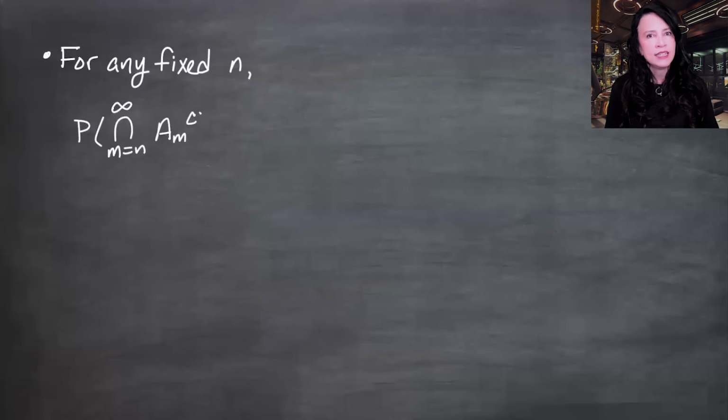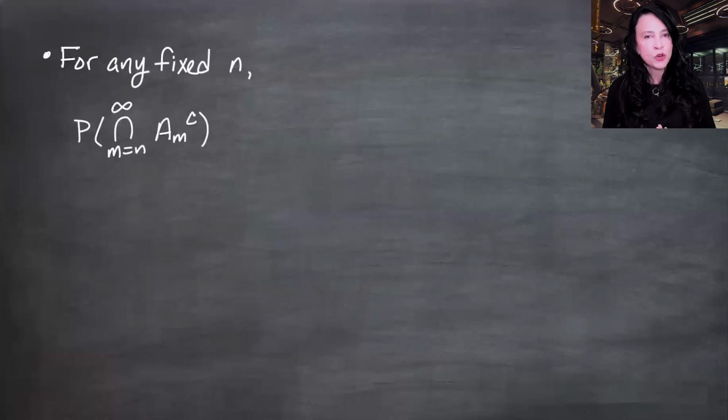This is an intersection of events that are independent, using property 1 of those things we showed right before the proof. If the A's are independent, then the A complements are independent. But I can't break this apart into a product of probabilities because we can only talk about independence of an infinite number of events or sets through finite subcollections. So this infinite intersection is a little bit troublesome, but note that the more things you intersect, the smaller your set gets.